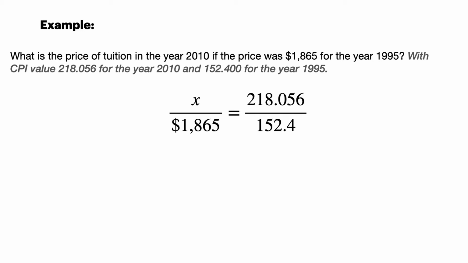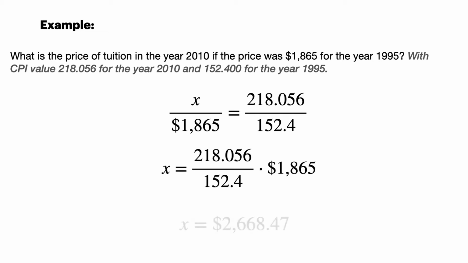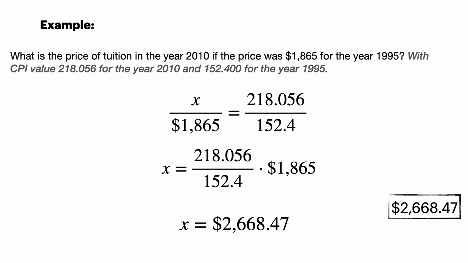I can multiply both sides by 1,865 to find this tuition. I found $2,668.47 was the price of tuition in 2010 if it followed perfectly with inflation. Would you agree? Would you disagree?